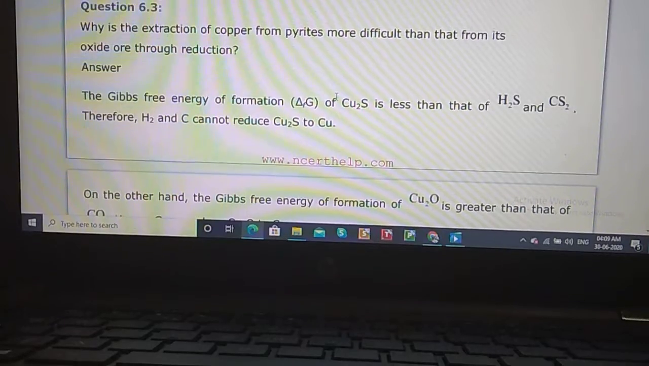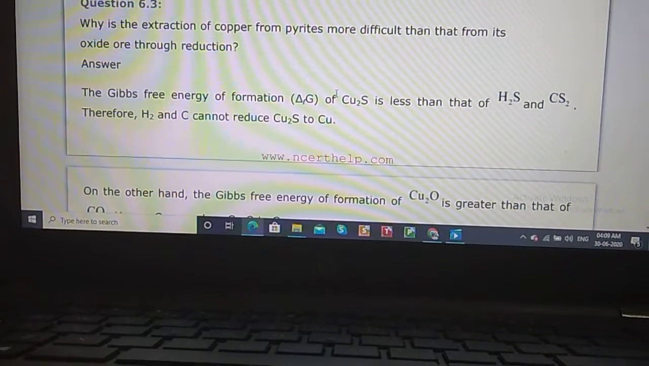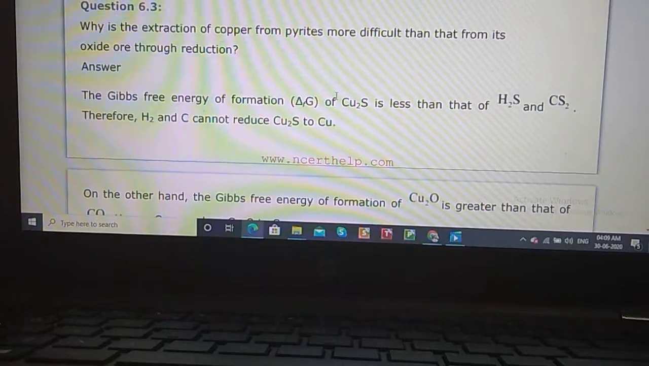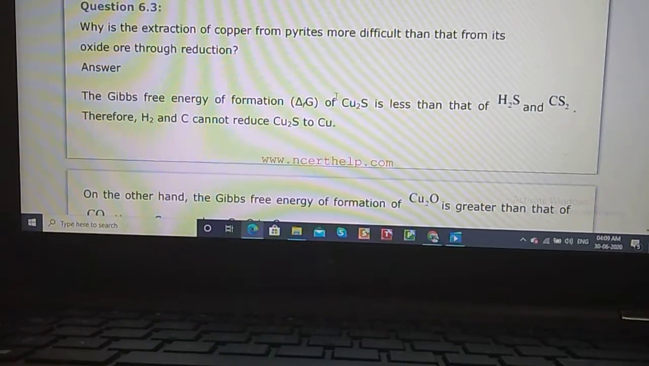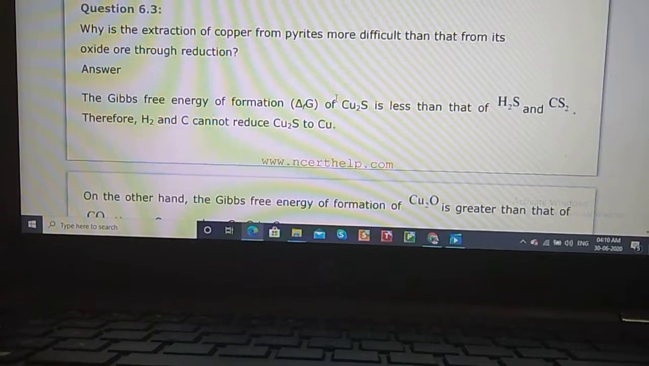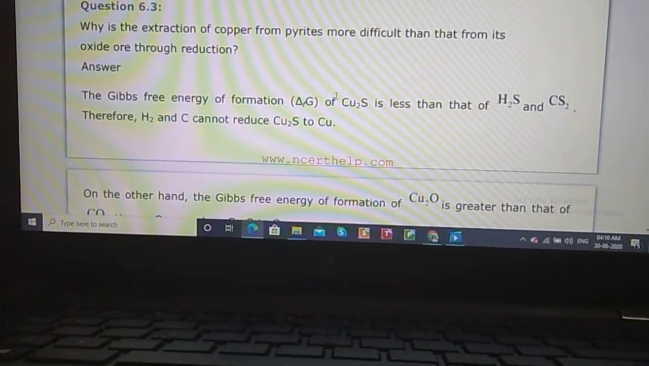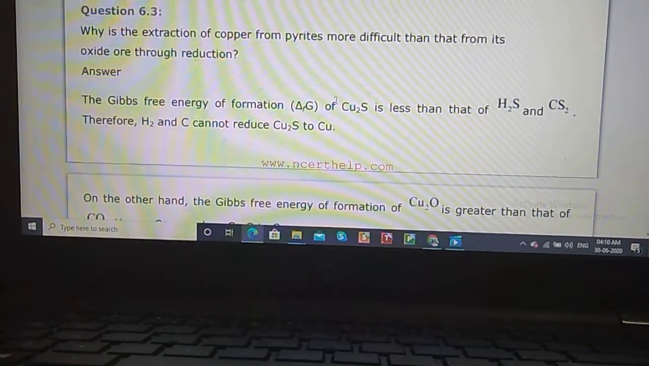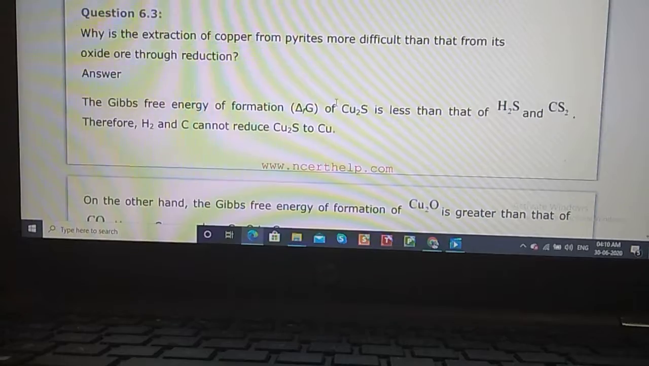Dear student, if you try to understand, this is quite an important question. They are saying that from the pyrite ore, copper pyrite CuFeS2, it is difficult to reduce. Why is the extraction of copper from pyrite ore more difficult than that of its oxide ore? So I will explain in a different way. First, let us read out the slide, student.